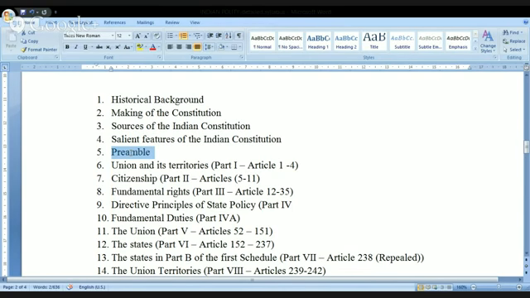Sometimes you might have come across this word, values in the constitution. So the values are missing in the politics, the values are missing in the administration. Those values are nothing but the values that are mentioned within the constitution. That is the reason we always say that anybody who violates any law, especially the politicians and the government job holders, it is because they lack the understanding of the constitution.